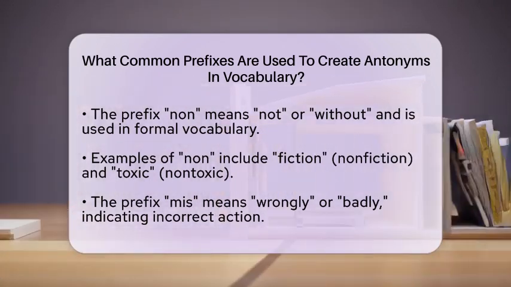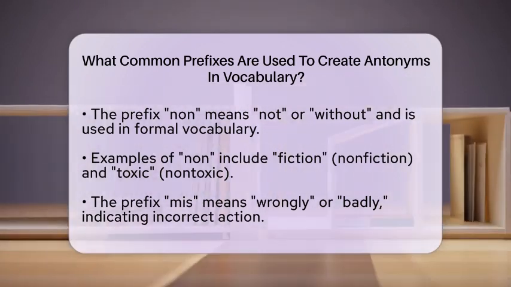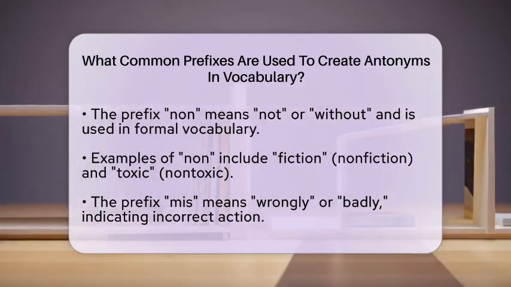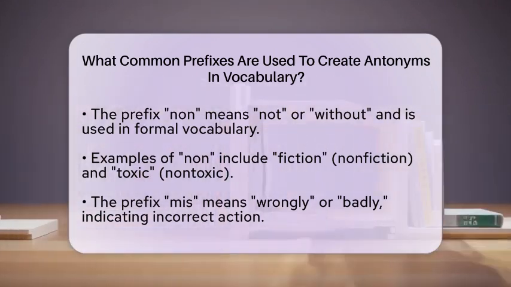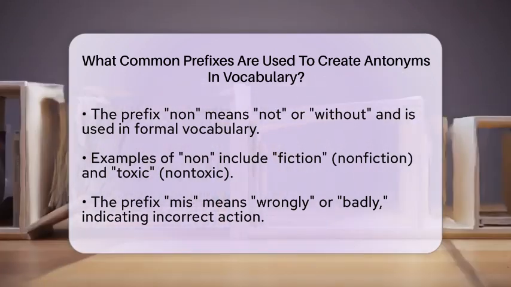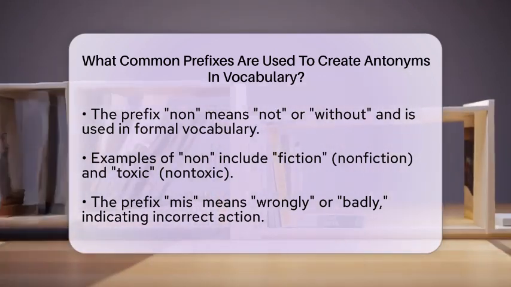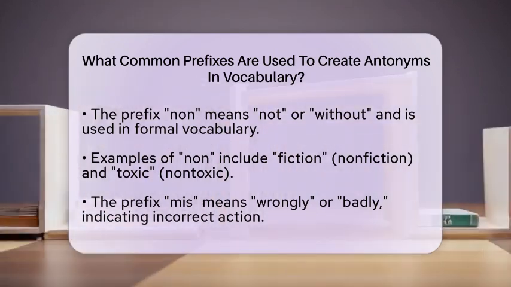We also have the prefix mis, which means wrongly or badly. This prefix indicates incorrect action rather than just the opposite. For instance, lead becomes mislead, meaning to lead wrongly. The word inform turns into misinform, meaning to inform incorrectly. You might say, he was misinformed about the meeting time.